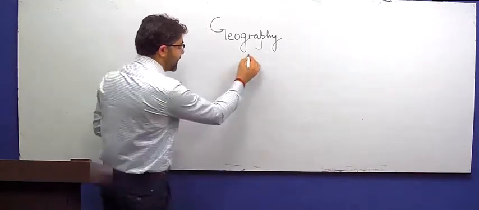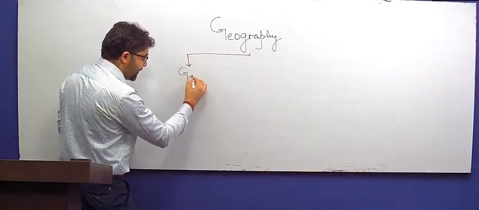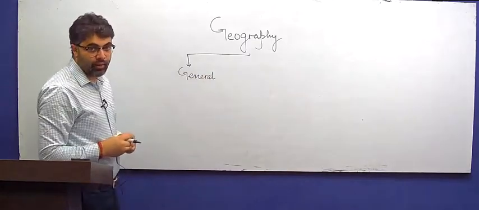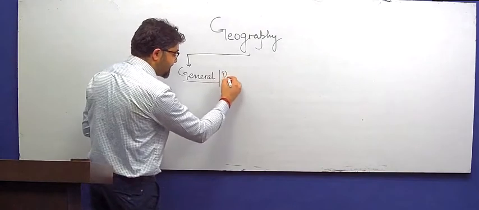So the geography syllabus includes, first component, general geography. General geography is also called physical geography.